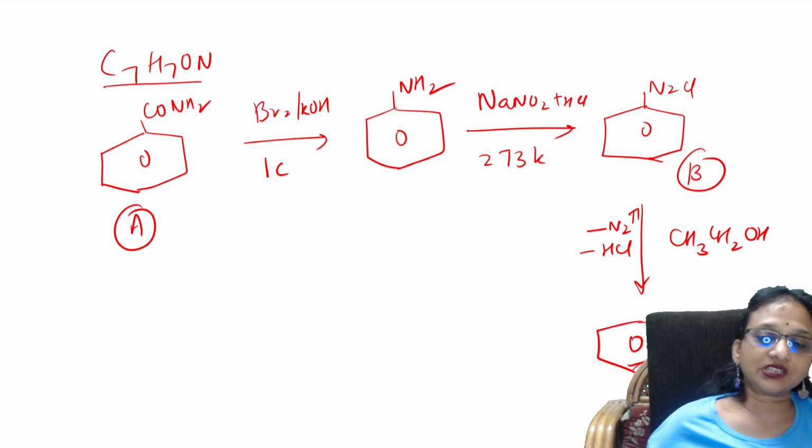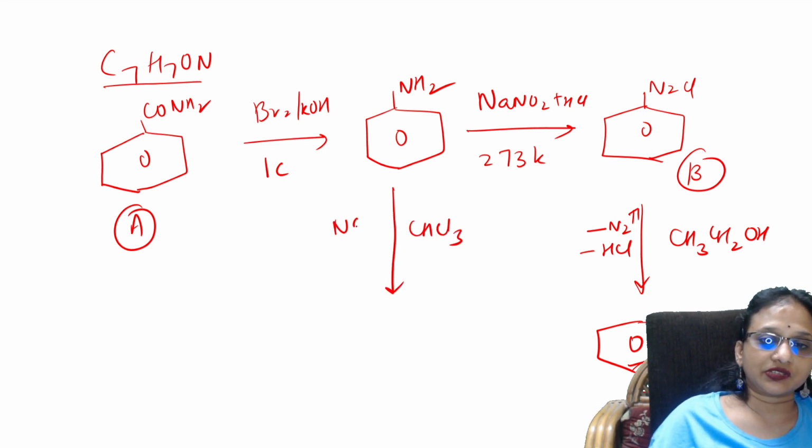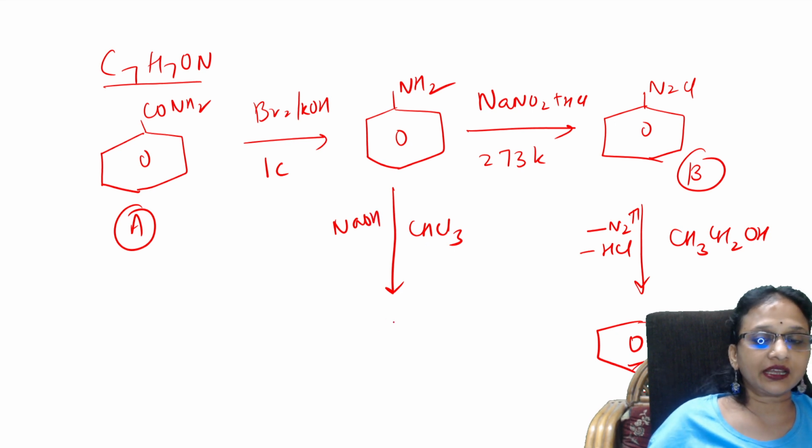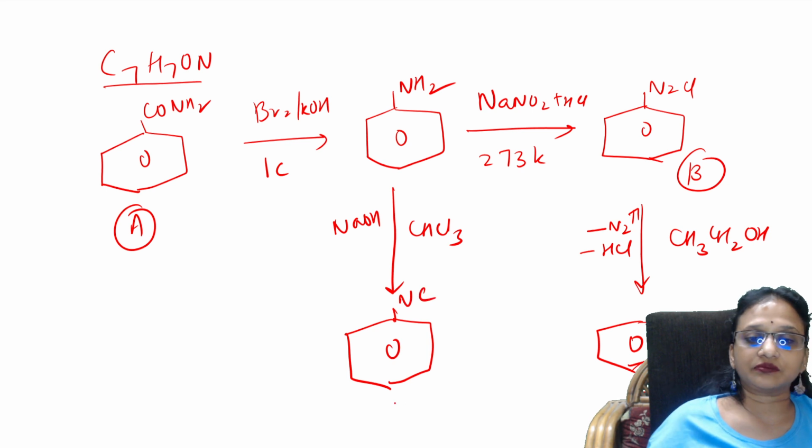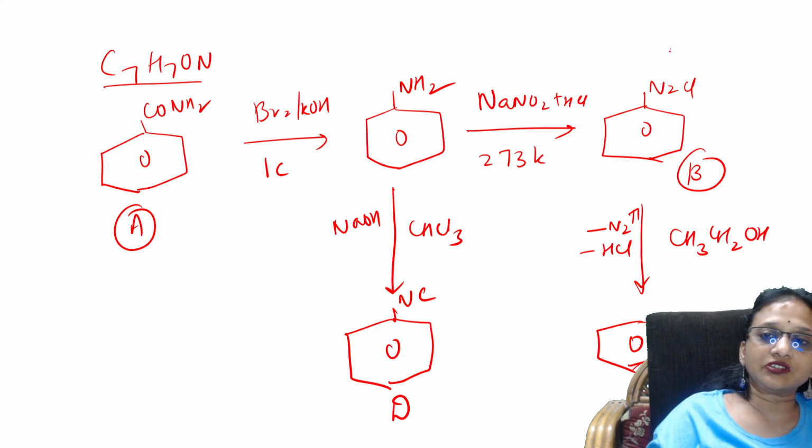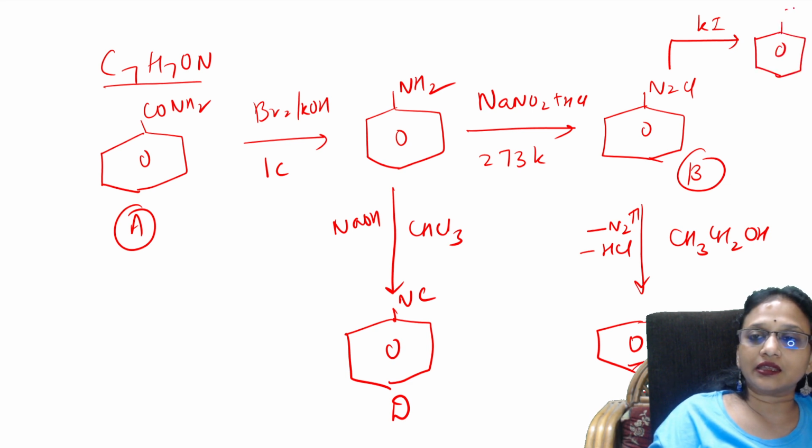This is compound C. Now, aniline you're treating with chloroform and sodium hydroxide. That's nothing but the carbylamine reaction. So this is compound D. Now B, what did they say? Your BDC, B, you're treating it with potassium iodide. It's a nucleophile, so you're getting iodobenzene. This is compound E. Got it?